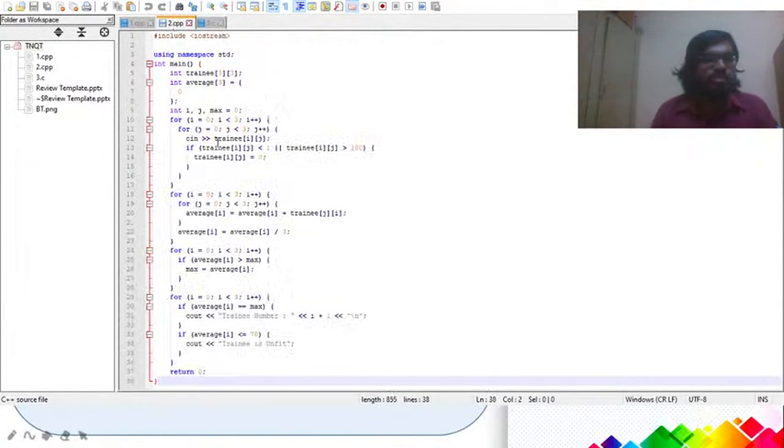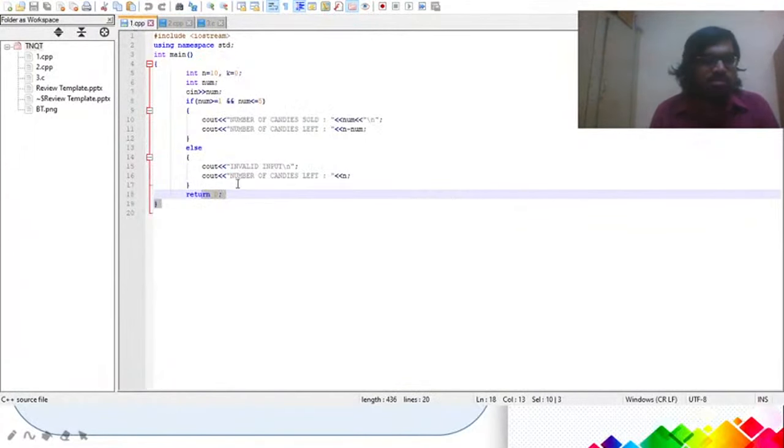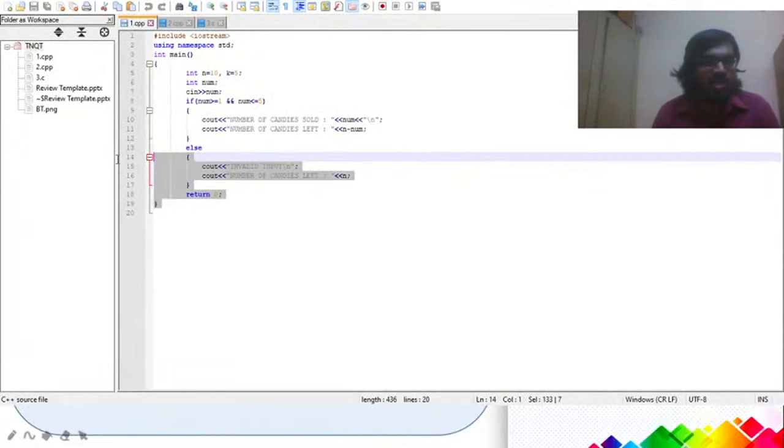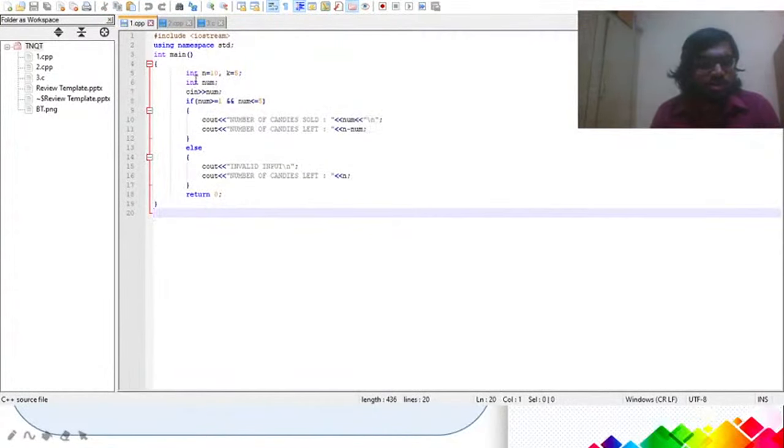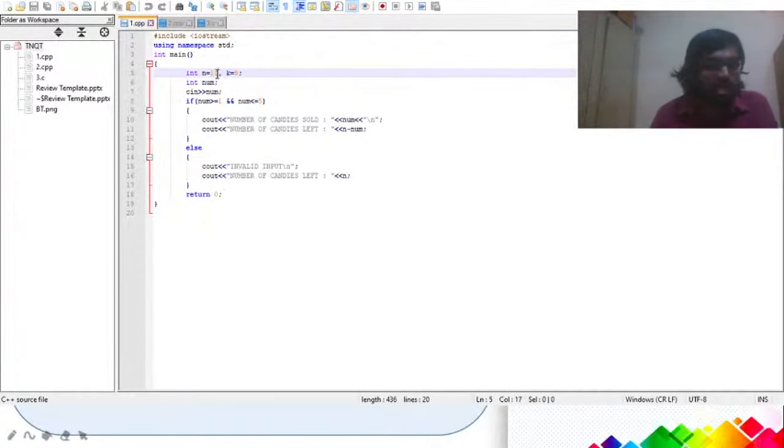So here is the code. This is the code, guys. This is a C++ based solution. We will use some hard-coded values for this. Let n be the capacity of the jar, which will be 10, and k would be 5. k is nothing but the amount of candies that should remain. If the capacity is 10, the number of candies should not go below 5.